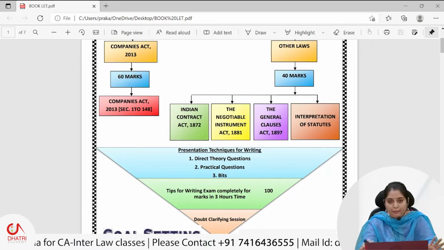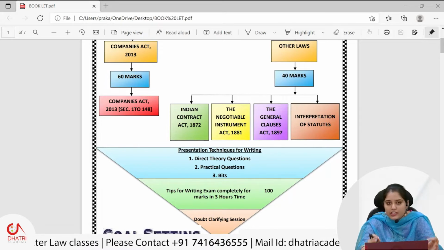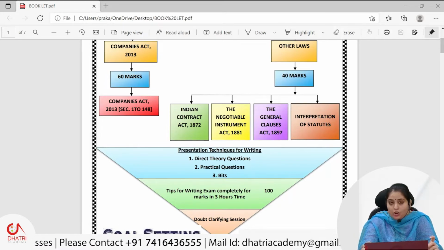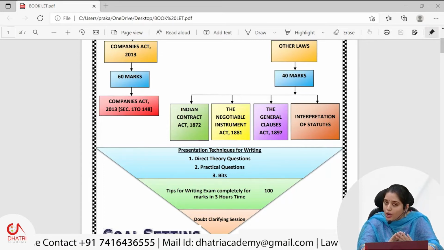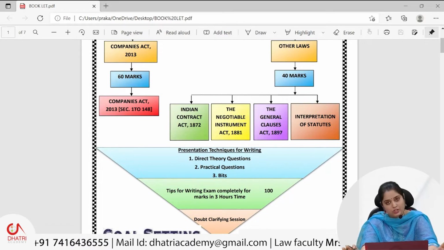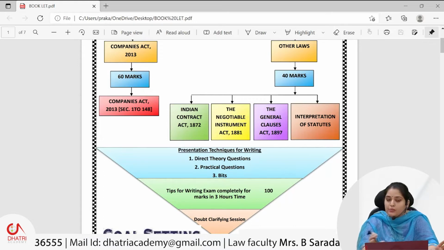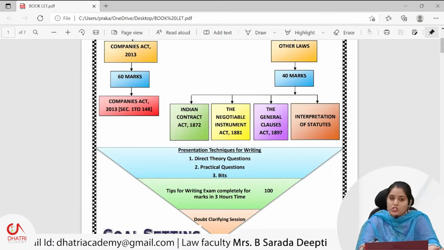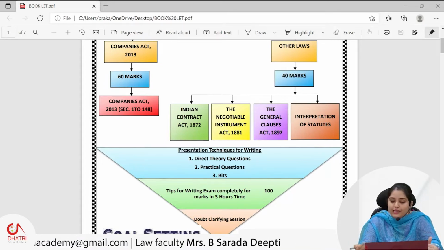For example, lifting of the corporate veil is an important concept in the first chapter, the basics of the Companies Act. Suppose it is asked for 3 marks, then you need not explain elaborately with all the statutory provisions and all the judicial case laws. It is sufficient to write the concept, what is meant by lifting of the corporate veil, with one judicial case or one statutory provision, according to the marks given and the time you are left with.